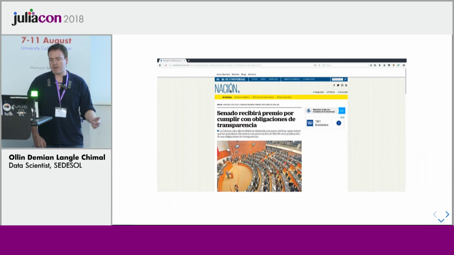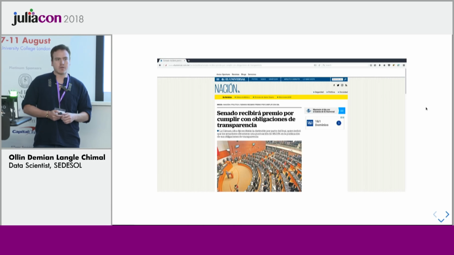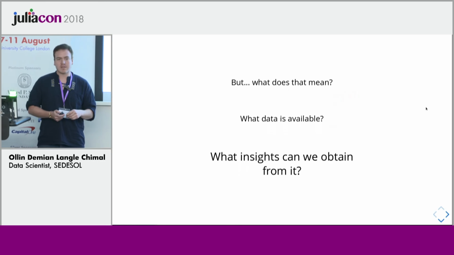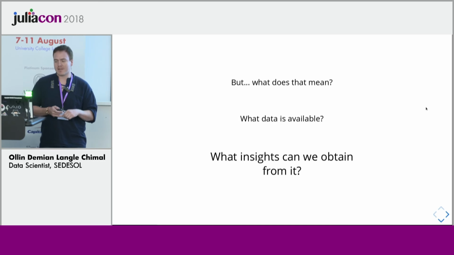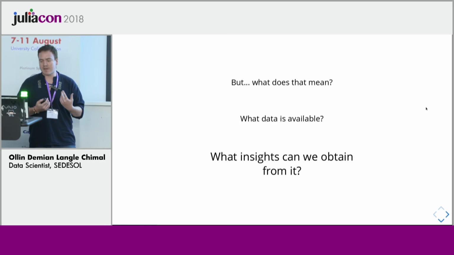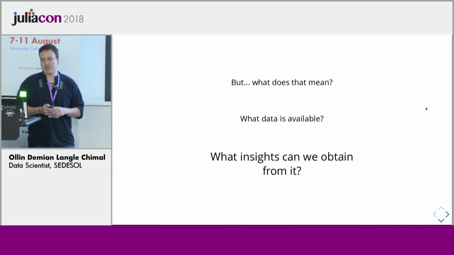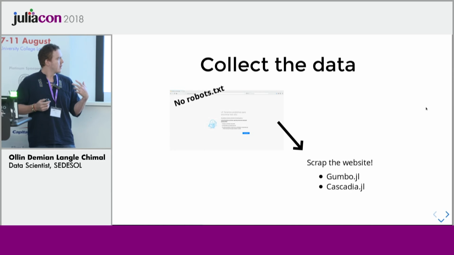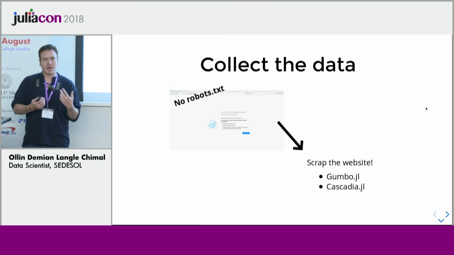Okay. And so the Mexican Senate won a prize for fulfilling their transparency obligations. But what does that mean? Yeah, that doesn't mean anything at all. They give all the data, but you cannot get any insight from it because it is very, very dirty. So what we can do is to scrape the data in a way that we can grab some